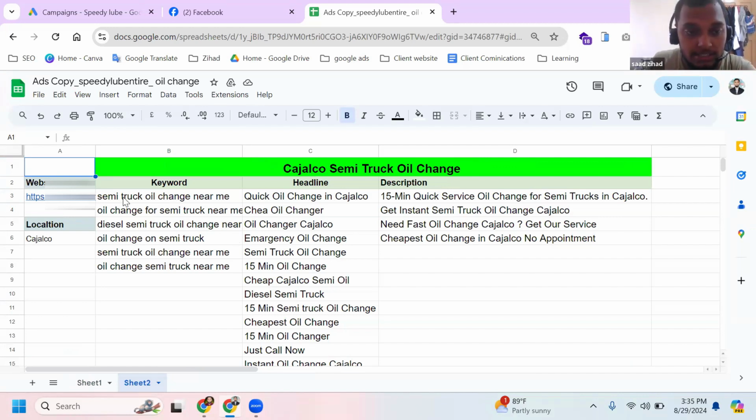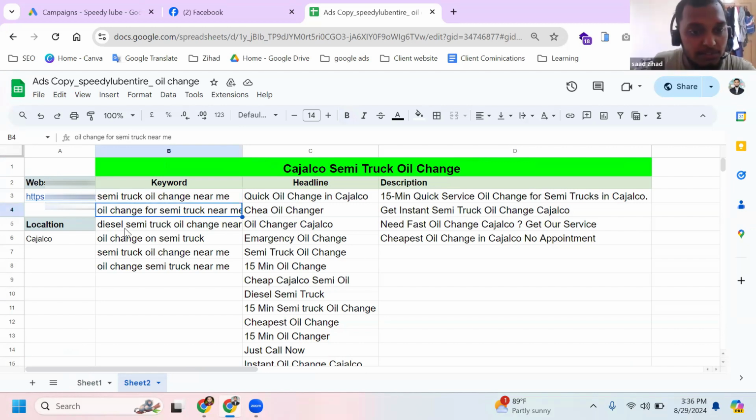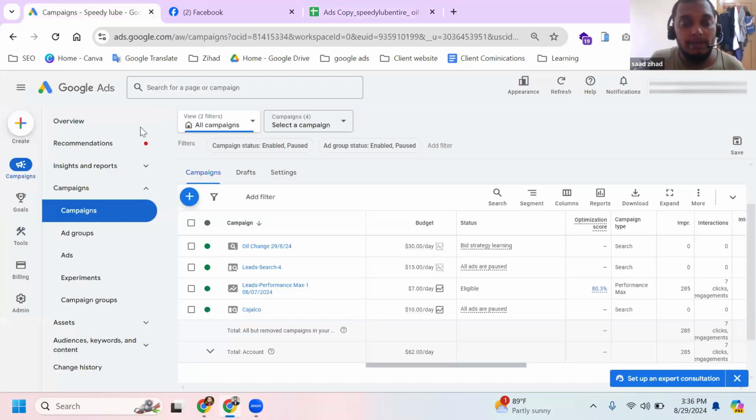You can see semi-truck oil change near me, oil change for semi-truck, diesel semi-truck oil, oil change on semi-truck. I mean, these keywords I focus on for Chazalco. And this is the headline, and I set up the campaign in here. This is your ads account. Look here, speed lab, and this campaign I set up oil change.